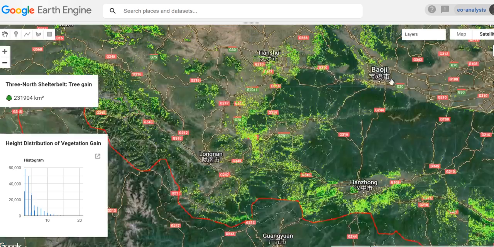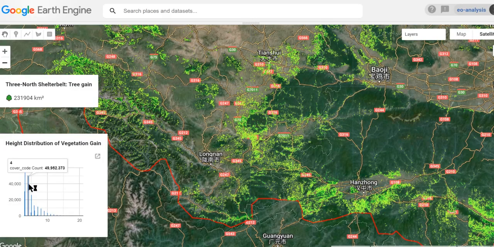However, even though there's a huge area being reforested, when we look at the height distribution, we see that most of the reforested area has rather low canopy height. Canopy height above 10 meters is already super little, and most of the tree gain is way below 10 meters, maybe just 3 or 4 meters.